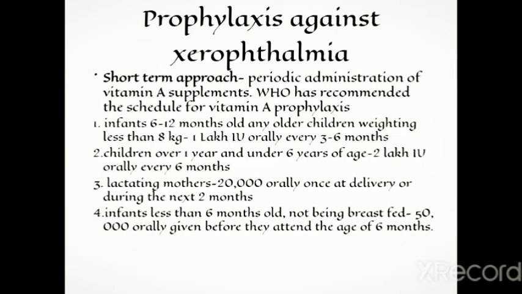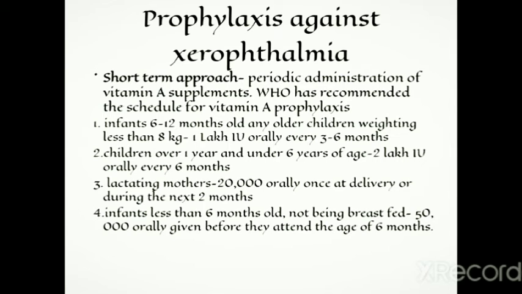Now let's talk about prophylaxis against xerophthalmia. How can we prevent it? Short-term approach: periodic administration of vitamin A supplements. WHO has recommended the schedule for vitamin A prophylaxis. For infants aged between 6 and 12 months and any other older children weighing less than 8 kg, 1 lakh international units orally every 3 to 6 months.